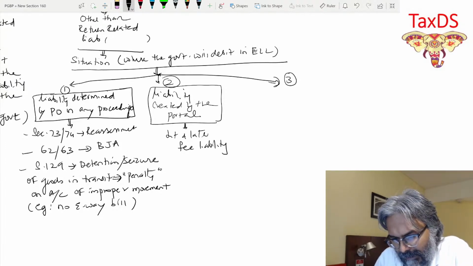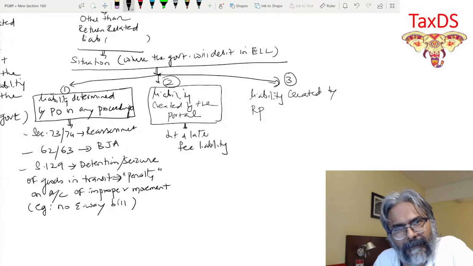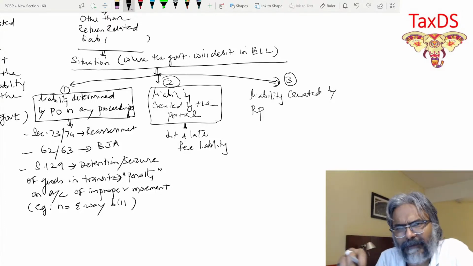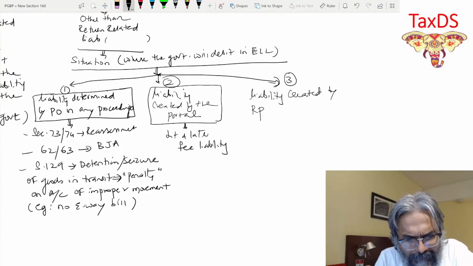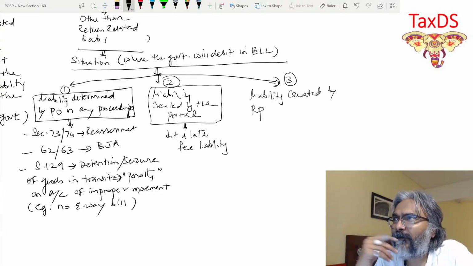Third one, friends, is liability created by the registered person. Now, what happens? This case is not through the returns, but by paying through GSTR DRC-03. You should be aware of it.